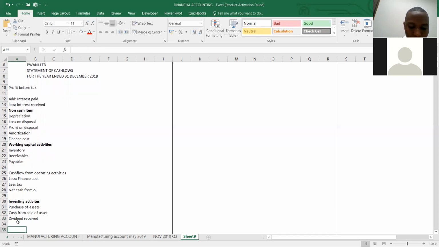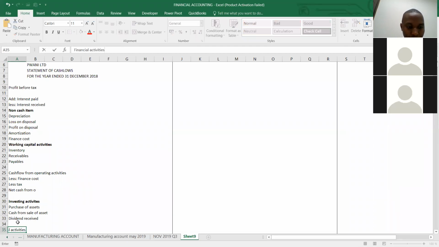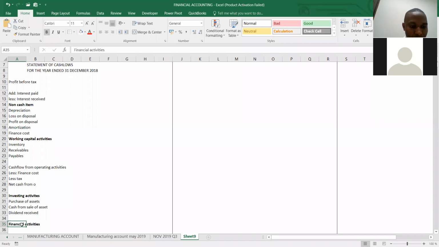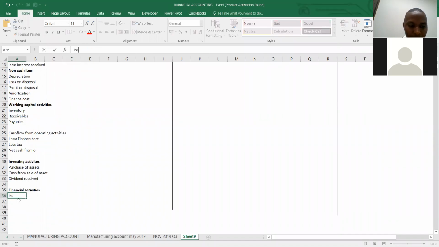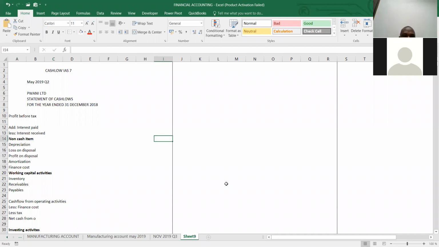And then the last one we have now financing activities. Financing activities, we will have issue of shares, repayment of loan. We have dividend paid, and that's the format.